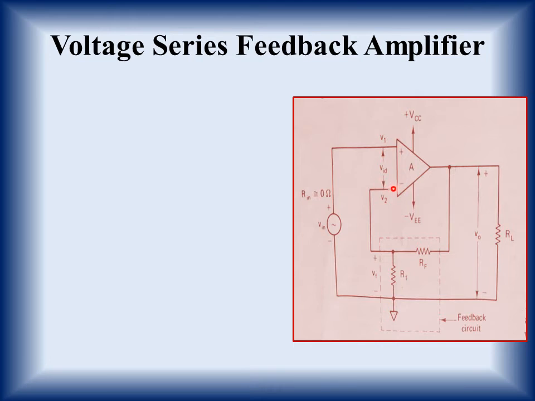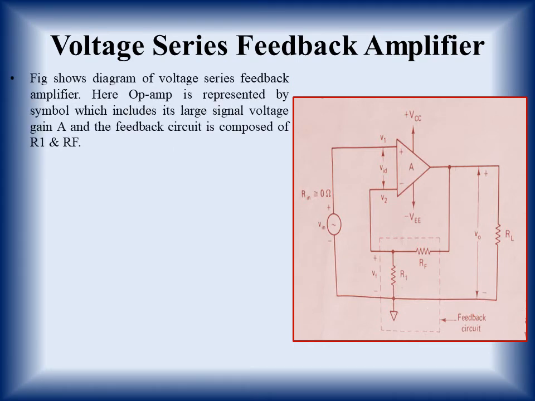So this is negative feedback provided to the feedback amplifier. Also, we are providing voltage here, and you can see the combination is a series feedback amplifier.